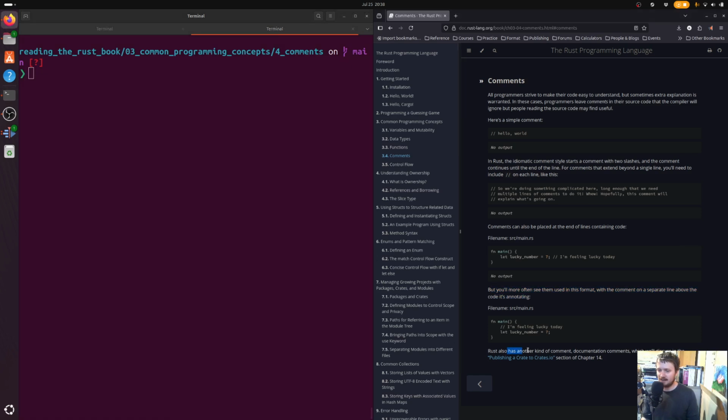So Rust also has another kind of comment, documentation comments, which we'll discuss in the chapter on publishing to crates.io. Yes, I have used those. Okay. Well, great. We'll get to them later, and that's perfectly fine. So, wow, oh my goodness, we just got through the entire section on comments. That's got to be the most sophisticated part of the entire programming language. Am I right? Anyway, okay, hopefully you got some value out of that.